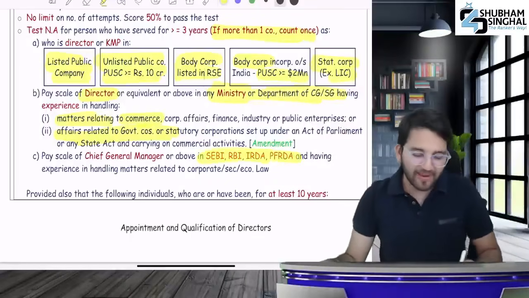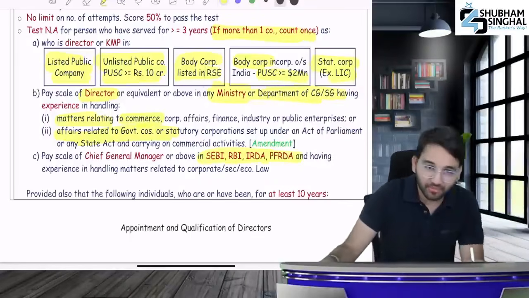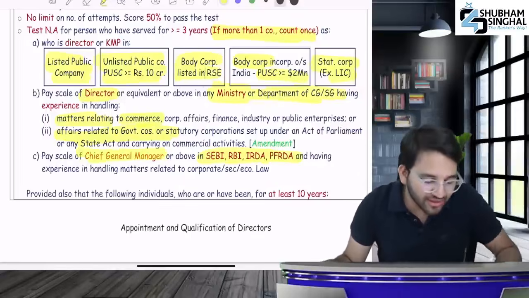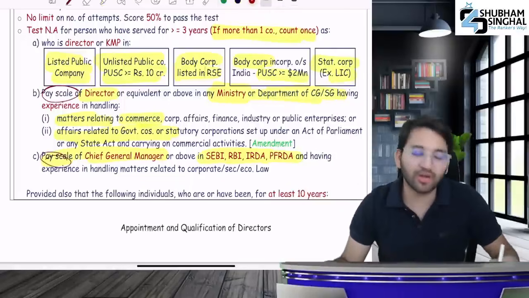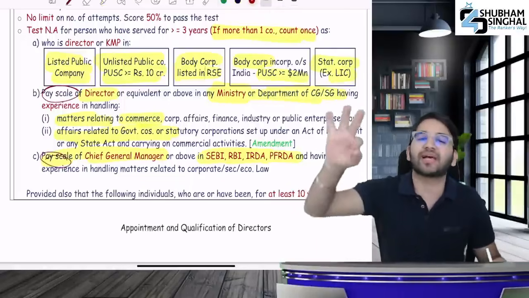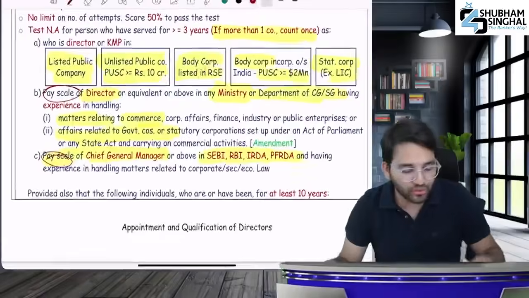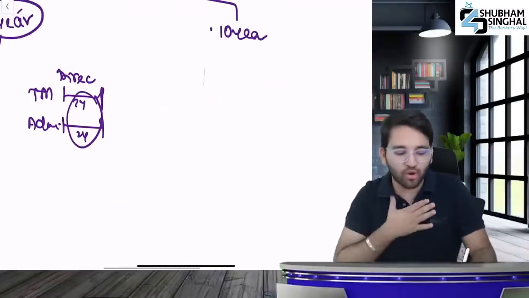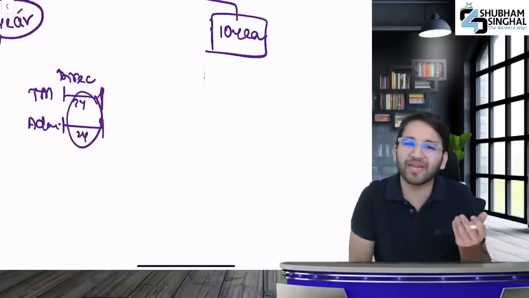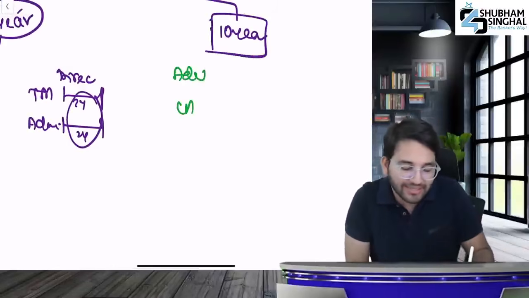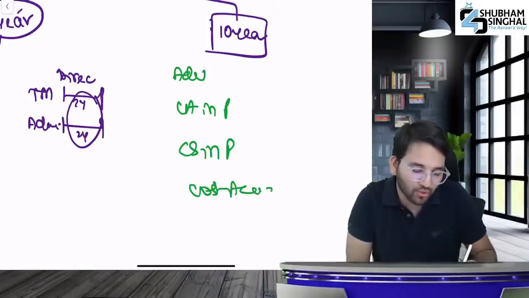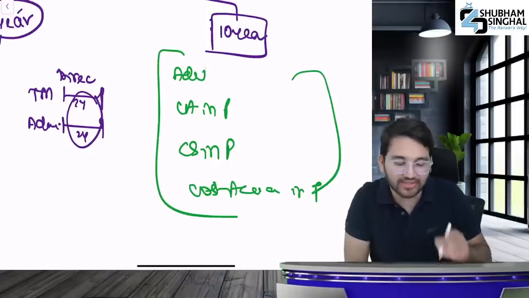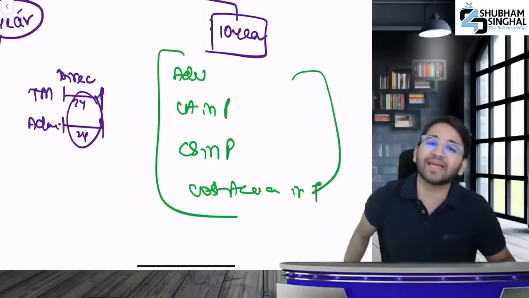And last, if you are with SEBI, RBI, IRDA, PFRDA, or at chief general manager or above that pay scale. Pay scale means salary. Law said you will get exempted, but the condition is that you should have 3 years or more experience. While those who have 10 years, those with 10 years of experience, we still don't fall under that category. But advocates, CAs in practice, CS in practice, or cost accountants in practice, all these people with 10 years or more experience don't have to give OPSAT.